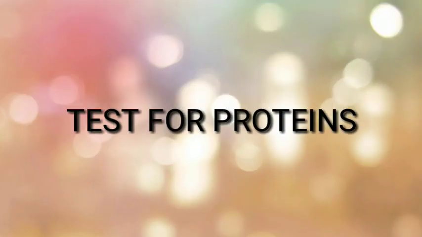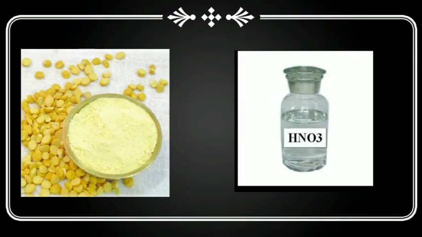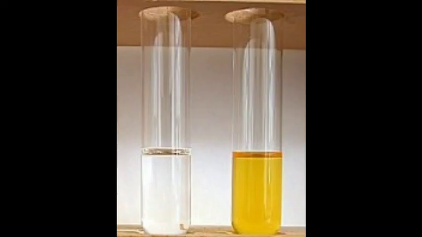Now, in order to test proteins, we would need some split chickpeas or chana dal, and we need to first make it a powder. The powdered form of chana dal is also called besan. So what we will do is first dissolve a little amount of besan in a test tube containing water. We will dissolve it well, and in this we will add a few drops of nitric acid. We will see that the solution turns yellowish, indicating the presence of proteins in it.